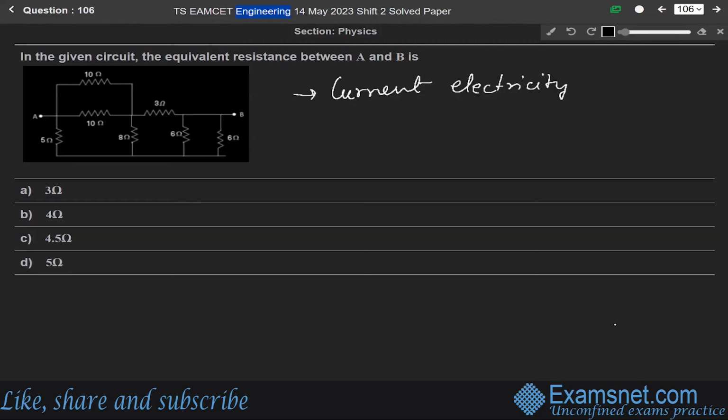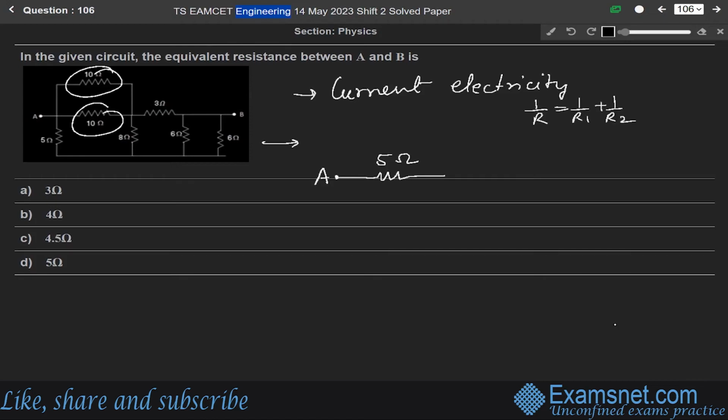So we can resolve this circuit as, let us say this is point A and this is 5 ohm. Since these two are in parallel, for this parallel combination we write here 5 ohm. For parallel combination we write 1 over R is equal to 1 over R1 plus 1 over R2. Solving it, we get 1 over 10 plus 1 over 10, means 2 over 10, means 1 over 5. So R will be 5. Okay, so for these two we write 5 ohm.